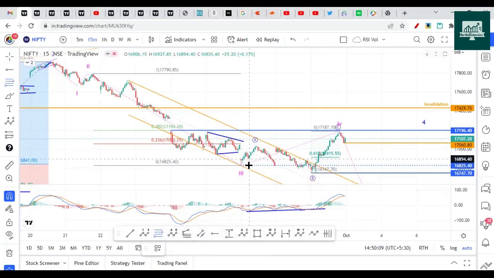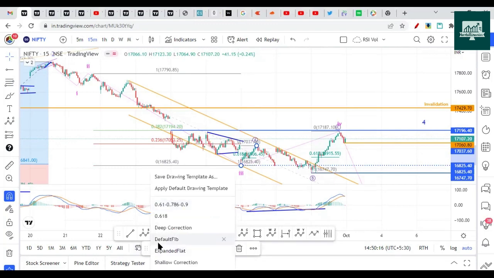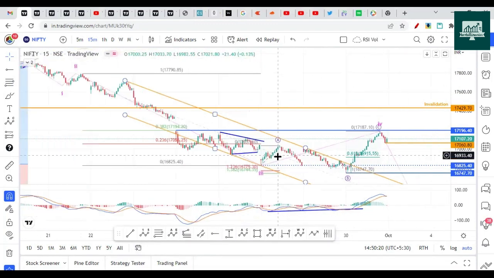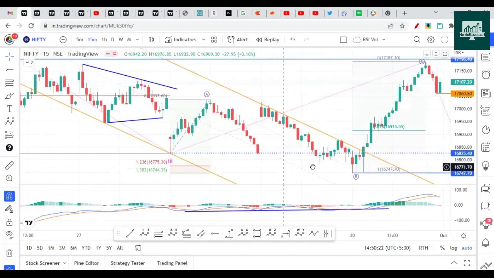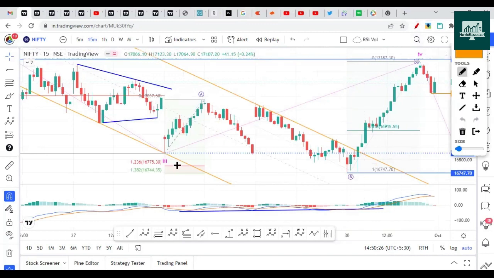There are a couple of confirmation points here. This is not a rule, but some people use this as a guideline to consider the expanded flat. The expanded flat usually does not go beyond the 1.32 Fibonacci.